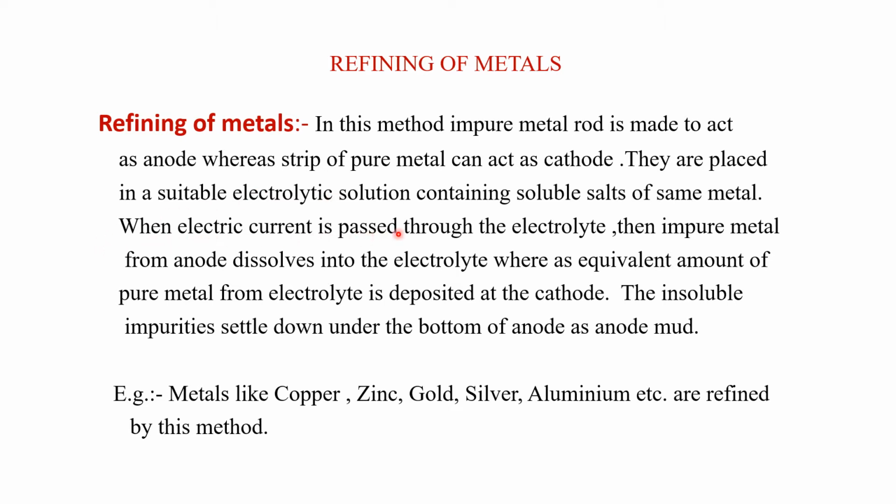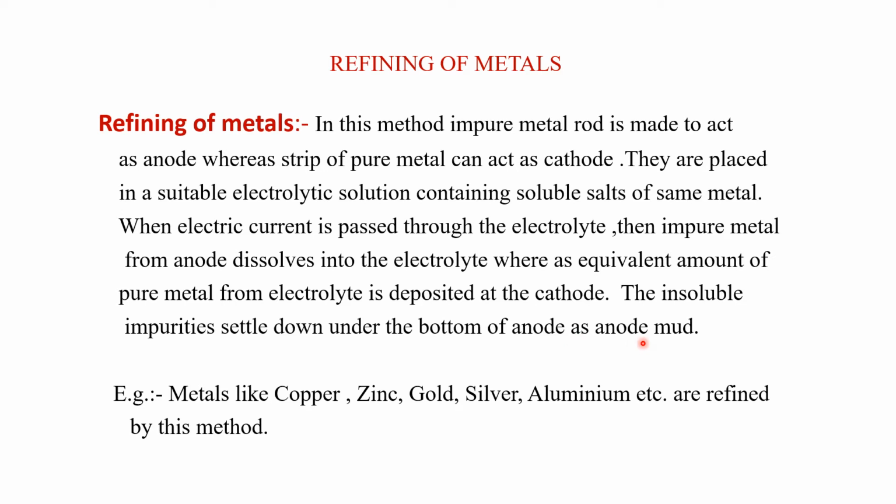When electricity is passed through the electrolyte, the impure metal from the anode dissolves into the electrolyte, whereas the same amount of pure metal from the electrolyte is deposited at the cathode. The insoluble impurities settle down at the bottom of the anode as anode mud.